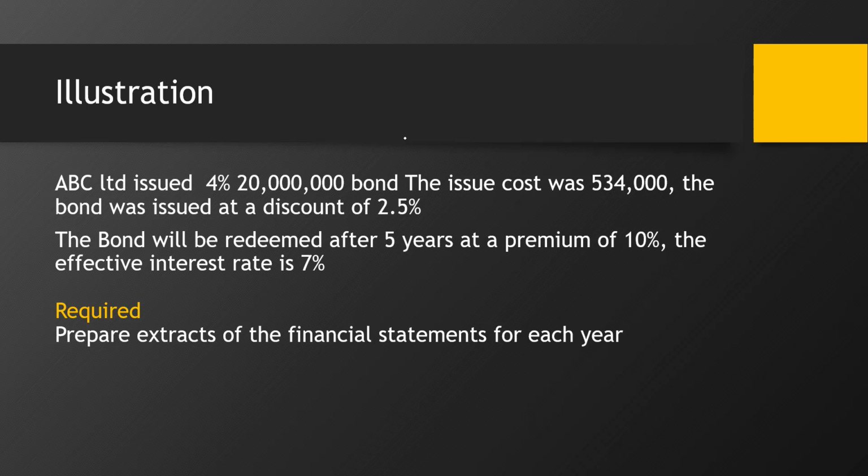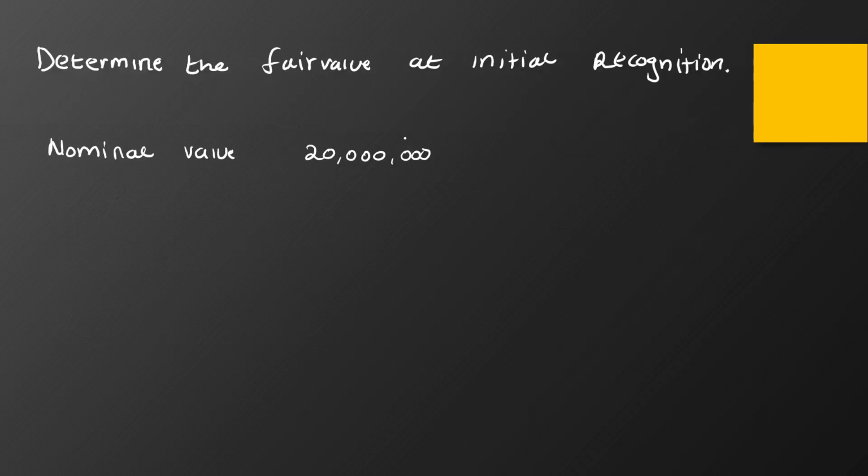It is issued at a 2.5% discount. So that will be 2.5% of 20 million, giving me 500,000.